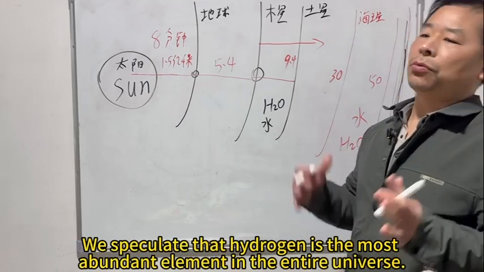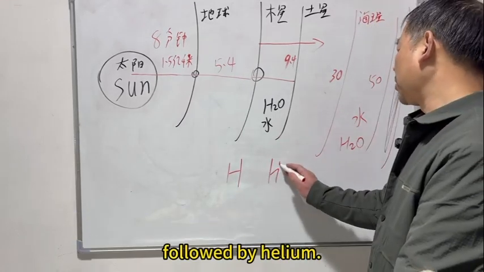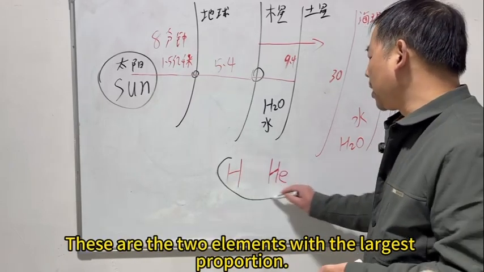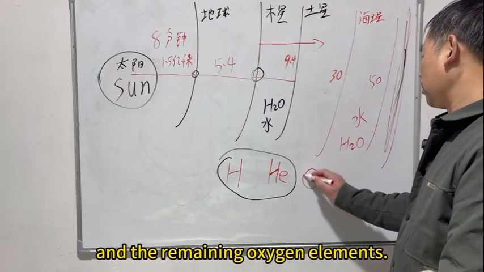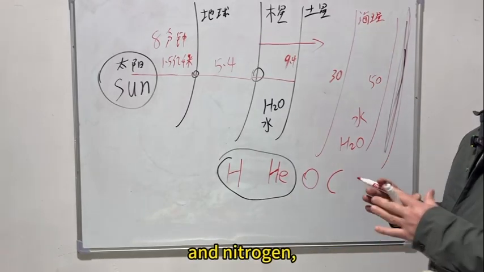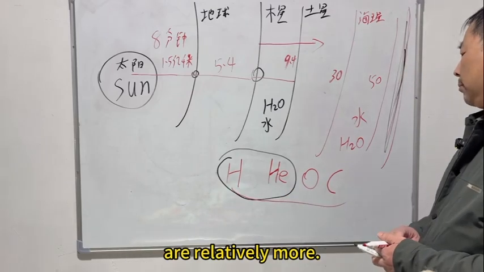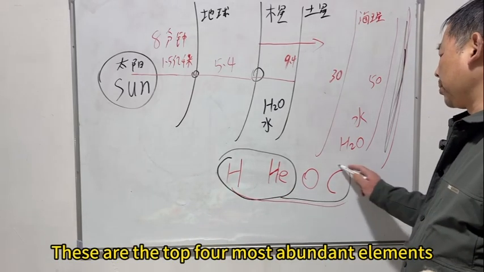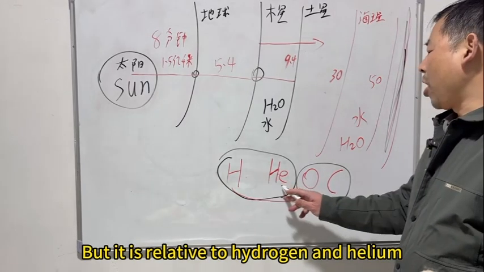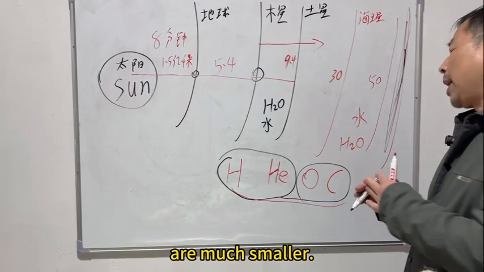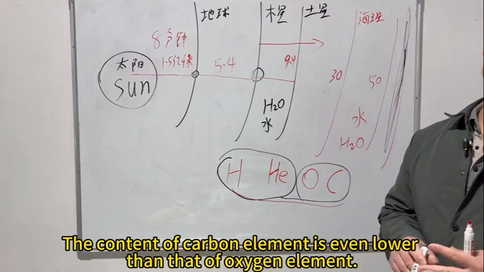We speculate that hydrogen is the most abundant element in the entire universe, followed by helium. These are the 2 elements with the largest proportion. The rest are secondary: oxygen, carbon, nitrogen, and neon, but these are relatively more. These are the top 4 most abundant elements. Although oxygen can rank 3rd, it is much smaller relative to hydrogen and helium, and can be ignored. The content of carbon is even lower than that of oxygen.